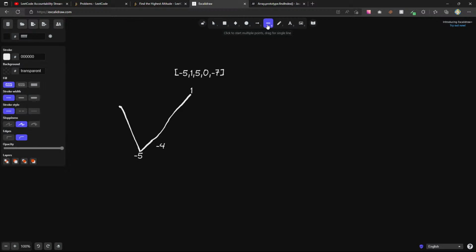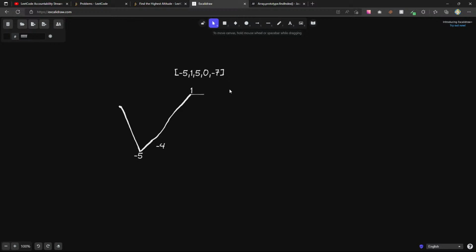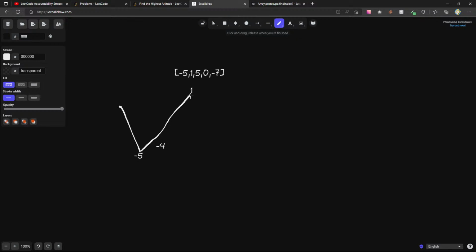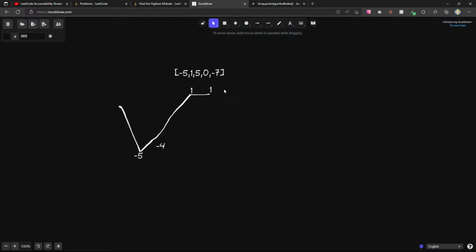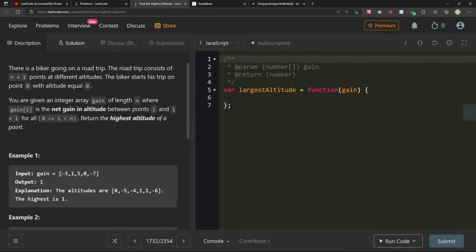So we just stayed flat here. Okay, 1. We ended up here. I think I can just copy this. And then we went to -7, so that's going to be -6, right? Okay, so I think what we want to do is say we start at 0, we subtract, or can we just always do 0.